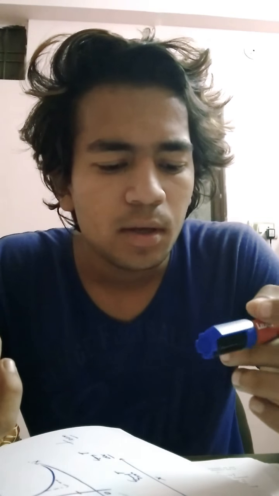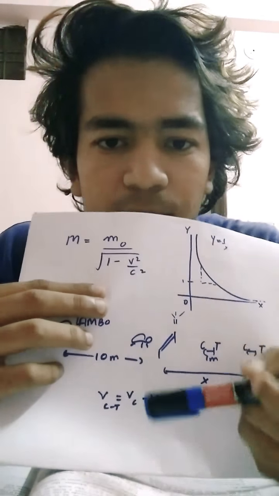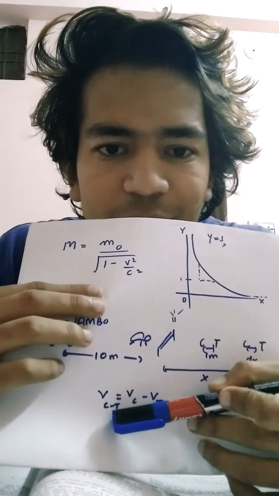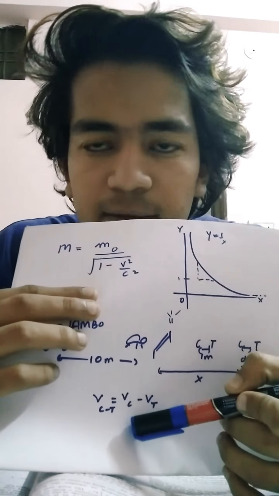So the velocity of the car with respect to the turtle is kind of negative. When you do it, velocity of car with respect to the turtle equals velocity of car minus velocity of turtle, which is going to be negative. Of course it's going to be negative, y'all know that.